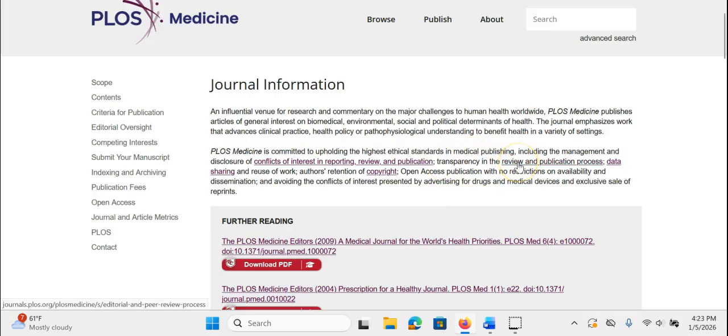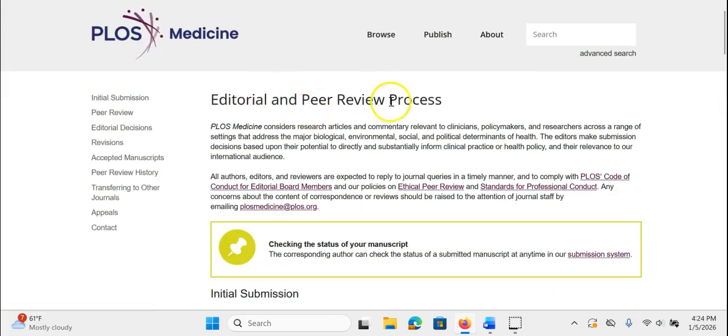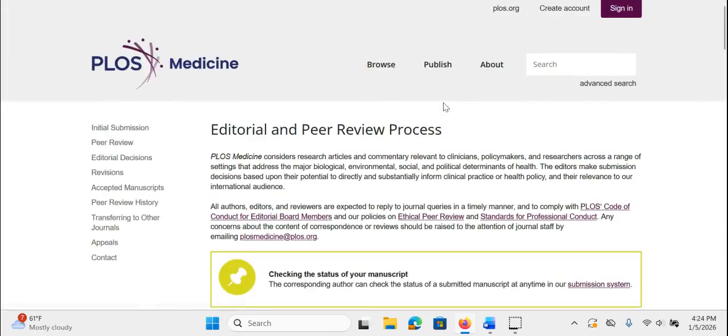One thing I will note is that it says they have transparency in the review and publication process. I'm going to click on that and look at that editorial and peer review process. It looks like they put all of their articles through the peer review process. Now, in our databases, you are often able to limit by peer-reviewed articles, so sometimes you know going in whether or not your article is peer-reviewed, but here it's extra nice to double-check.